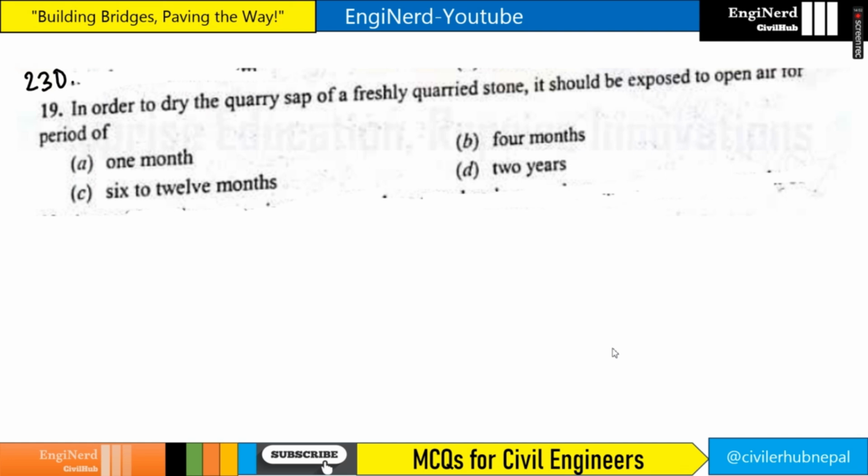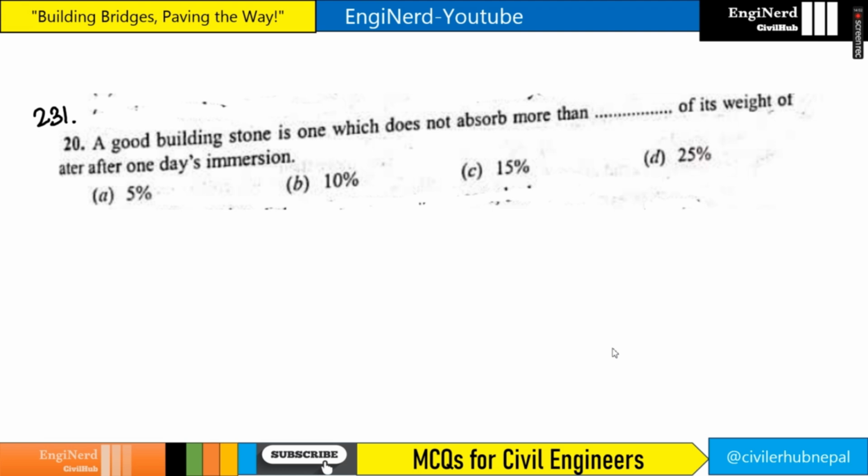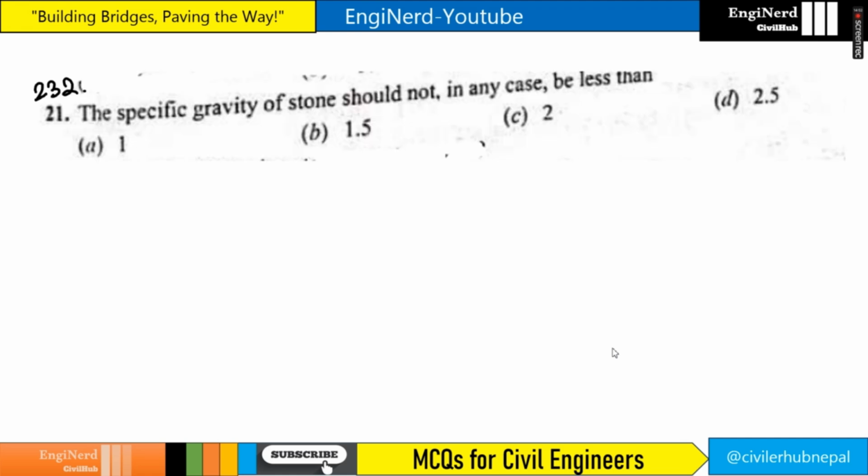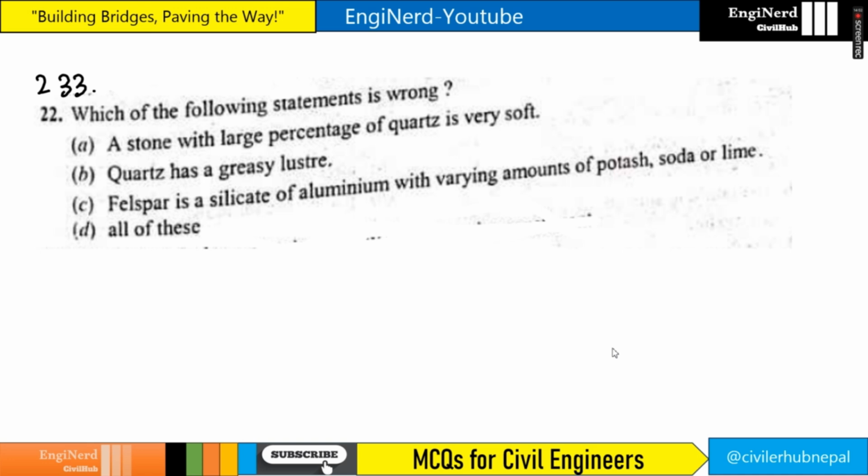In order to dry the quarry sap of freshly quarried stone, it should be exposed to open air for a period of 6 to 12 months, right? The answer is 6 to 12 months. A good building stone is one which does not absorb more than 5% of its weight, right? The answer is 5%. The specific gravity of stone should not in any case be less than 2.5.